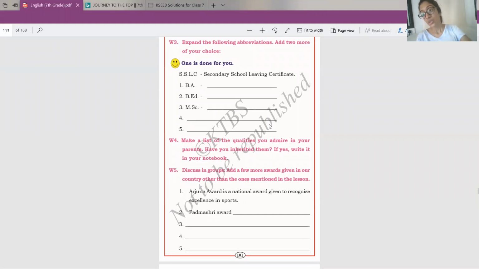Okay, so you have your parents. You might like something in your parents. Like you can write how much you like your parents caring for you. Like your mother gives you food, your father works for you. So you can write down those qualities and write down if you have got those qualities from your parents.